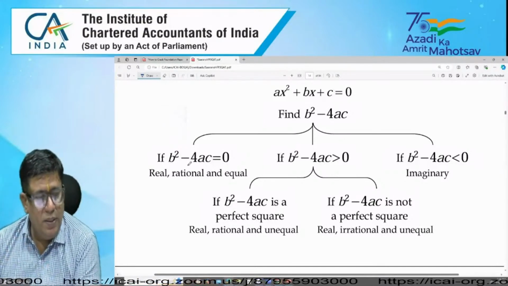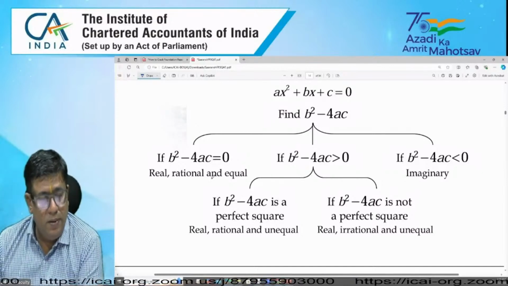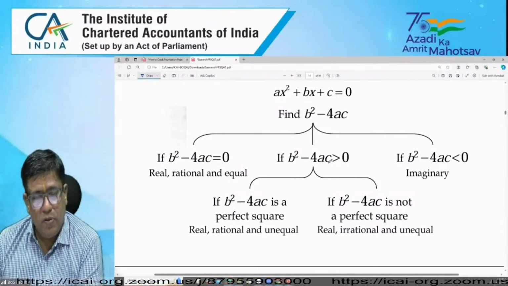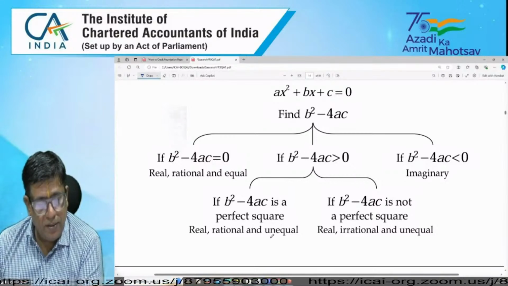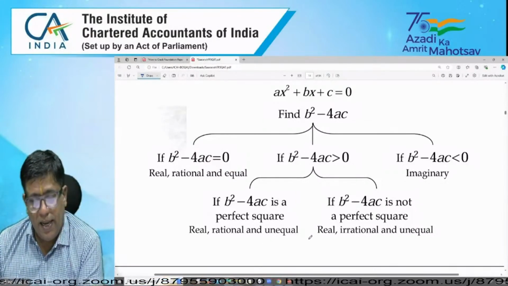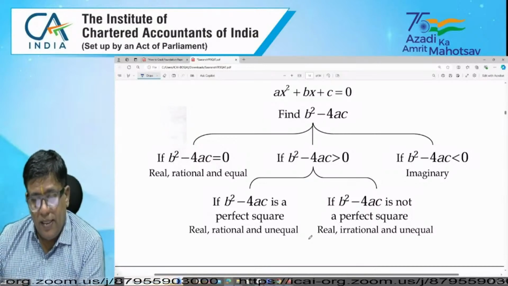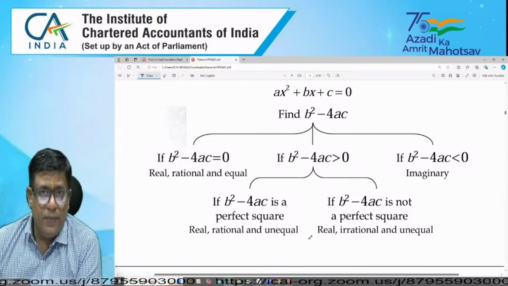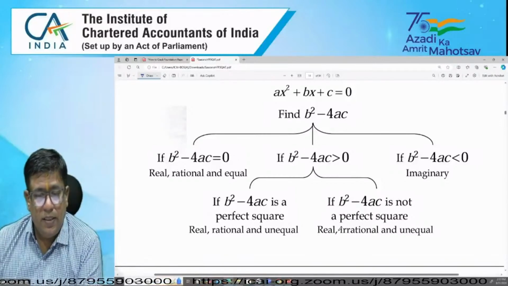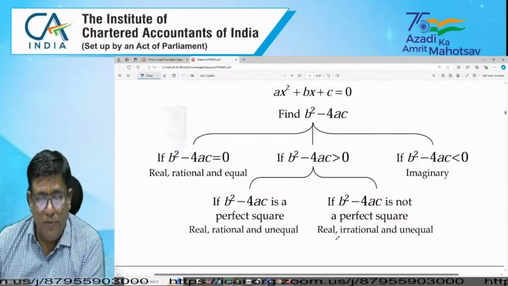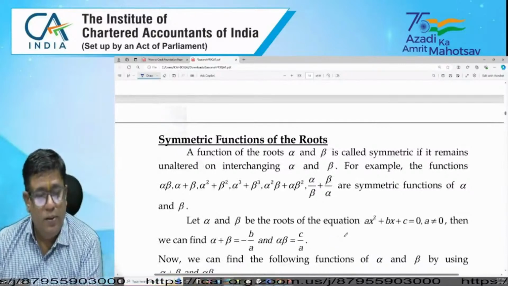If b square minus 4ac equals 0, the roots are real, rational, and equal. If b square minus 4ac is greater than 0 and a perfect square, the roots are real, rational, and unequal; also if it is not a perfect square, real and irrational. And when it is less than 0, then the roots are imaginary. These are the characteristics of the roots.